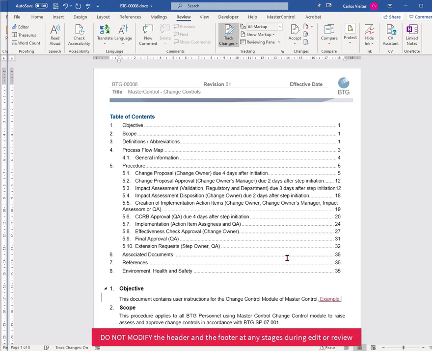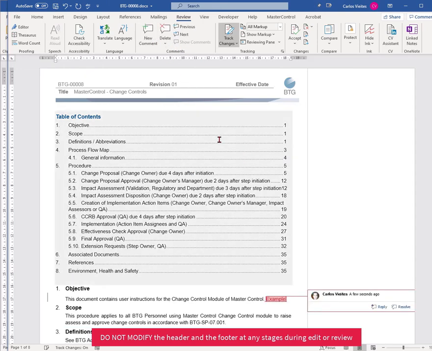Add any comments if you wish to clarify the changes to the reviewers and approvers. Click on Save, close Microsoft Word and return to MasterControl. The draft is automatically checked in.